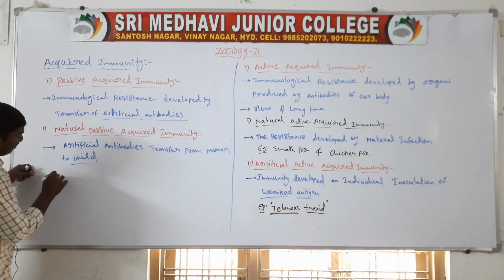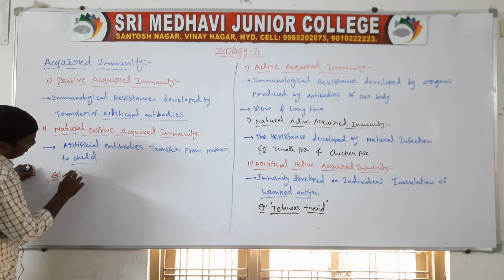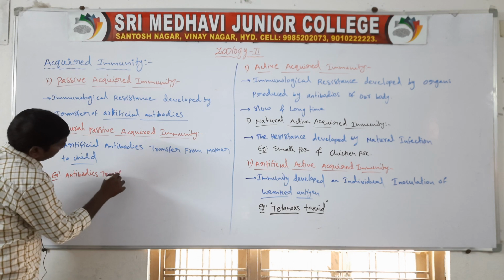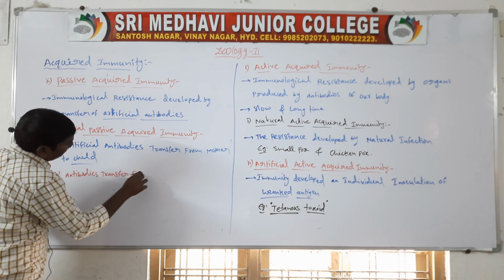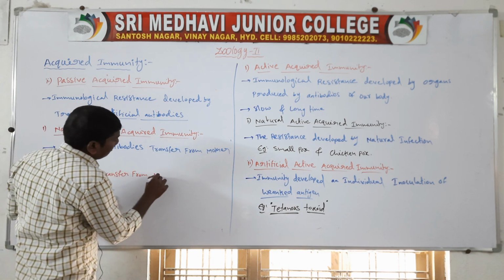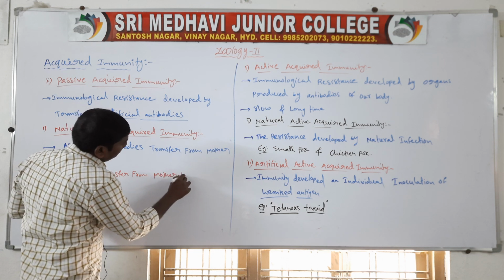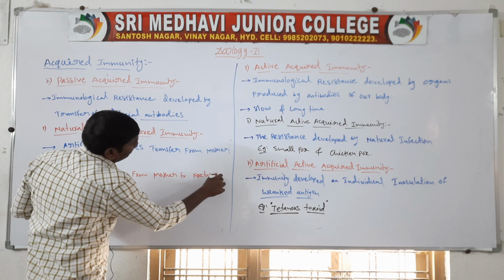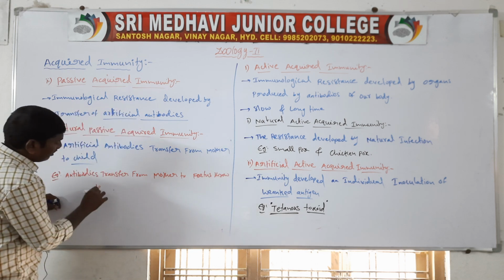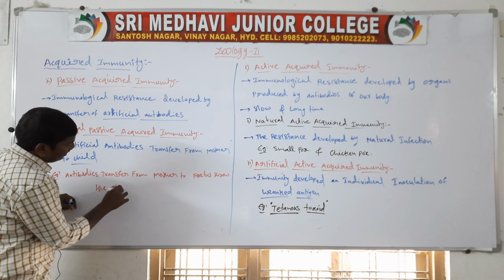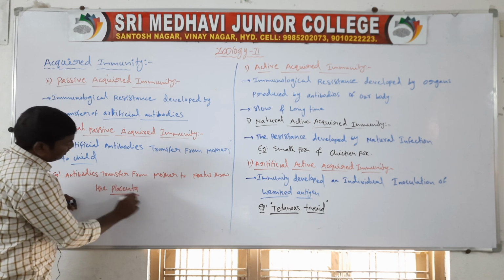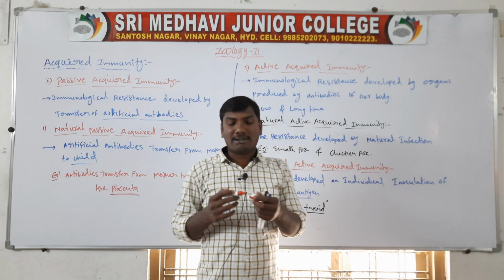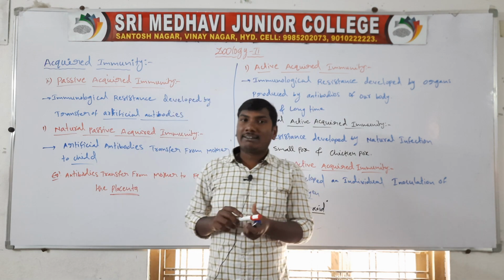Example, antibodies transfer from mother to fetus through the placenta. So through the placenta, from mother to child, there is transfer of antibodies. So they are called natural passive acquired immunity.